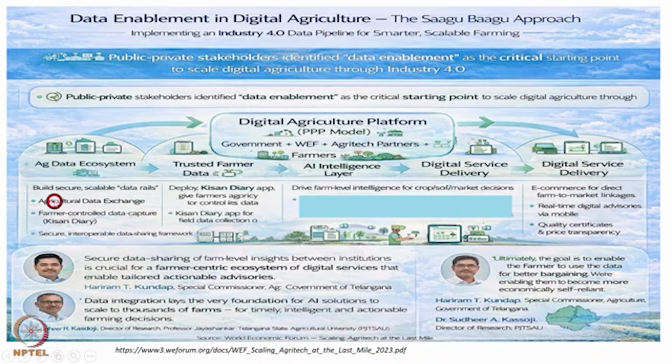So what all is being done? Public-private stakeholders identify data enablement. The important part which we keep insisting on is data enablement. Once you have data, you can interpret the data, you can take certain decisions, you can decide your strategy. So data enablement was one of the key factors taken up in this project. An agricultural data ecosystem was developed on the cloud, and they have created trusted farmer data.